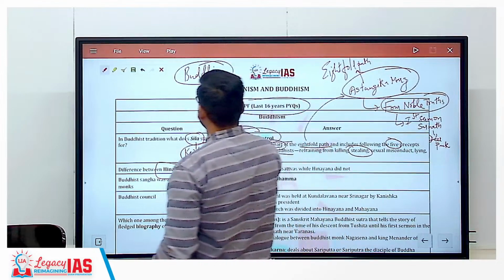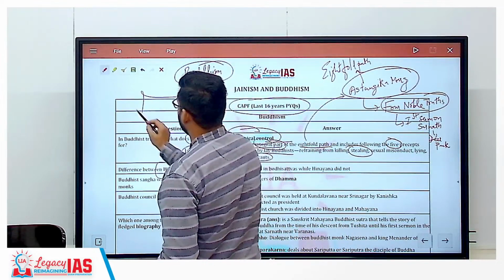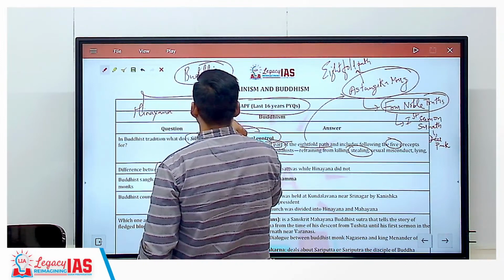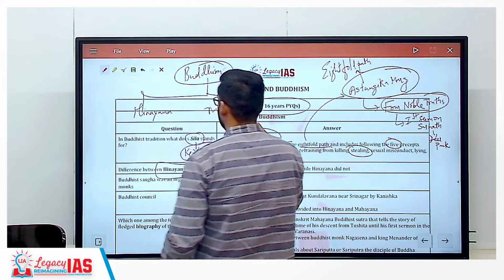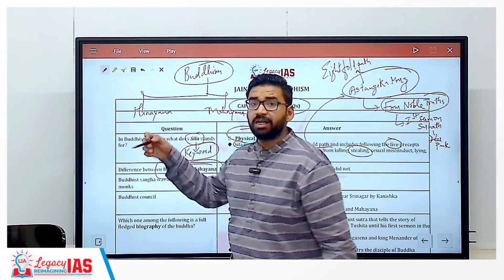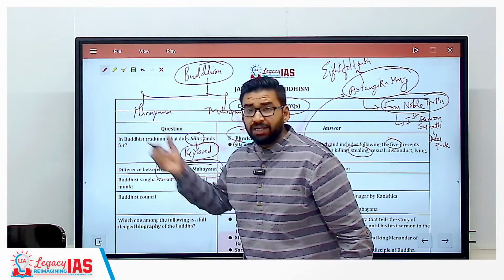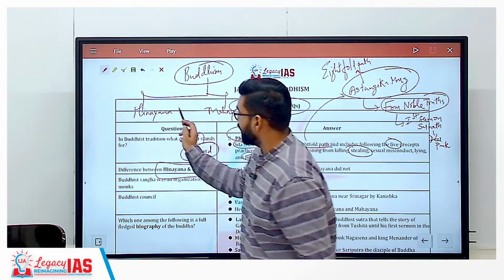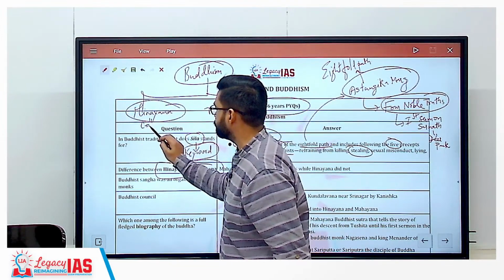Similarly, Buddhism was also divided into two prominent sects called Hinayana and Mahayana. Hinayana, which is also called the lesser vehicle, is considered the conservative sect, and they wanted to preserve the original teachings of Buddha. That is why they are called conservatives.